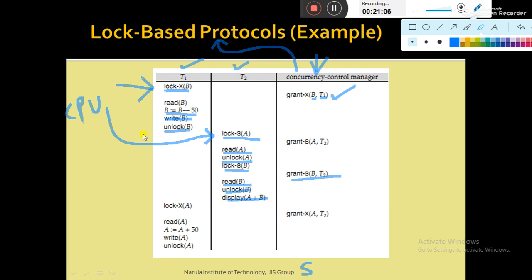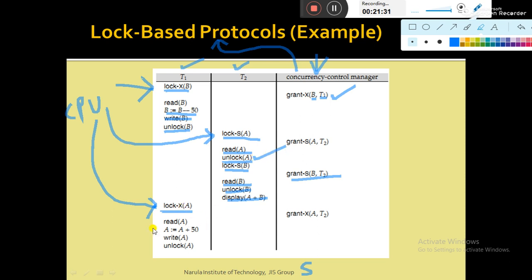Then the CPU again releases T2 and switches back to T1. So now T1 makes a lock request on data item A in exclusive mode lock. Again the concurrency control manager has to check whether A is locked by any other transaction or not. A was locked in shared mode previously by T2, but it is already unlocked here.